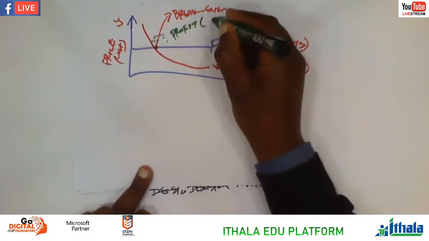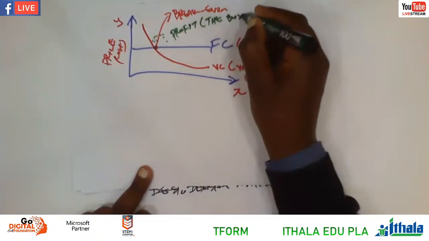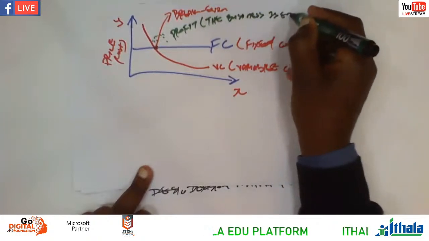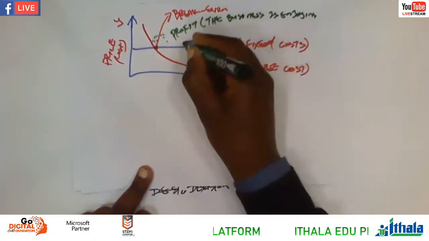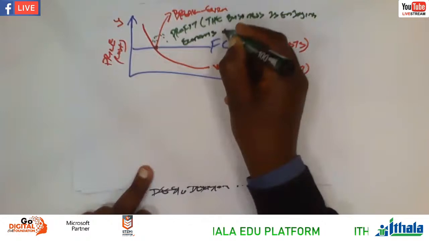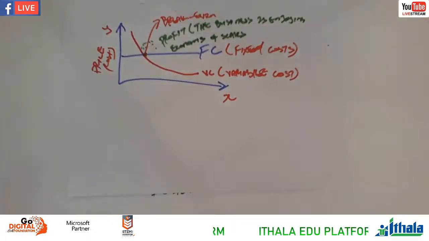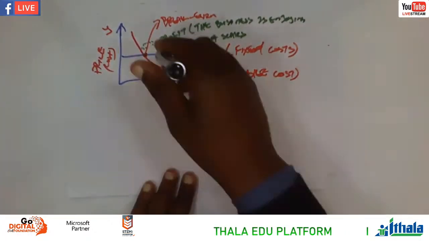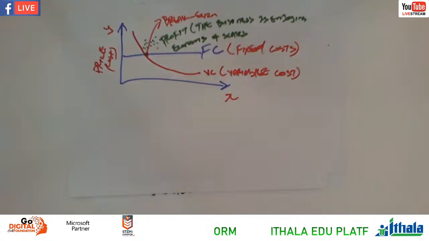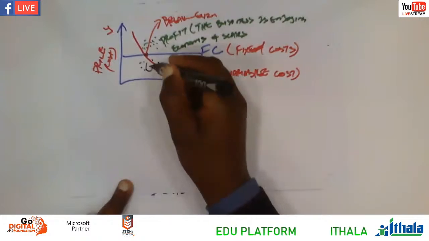In other words, the business is enjoying economies of scale. So above the break-even point, in this area here, the business is enjoying economies of scale. And below the break-even point, we're making a loss, according to the graph.